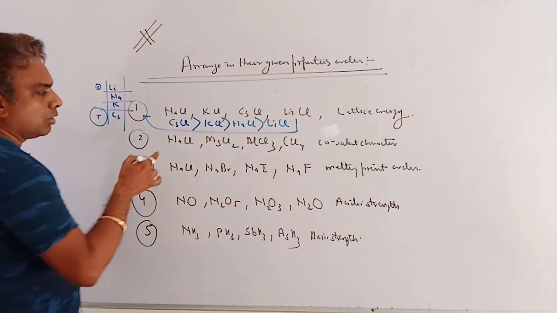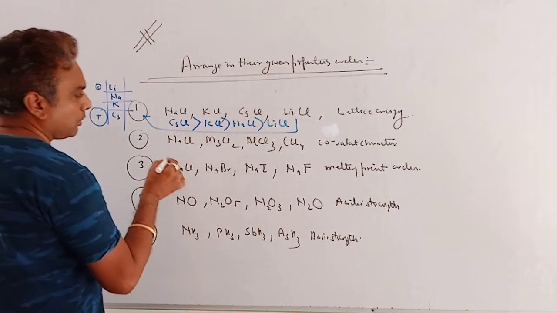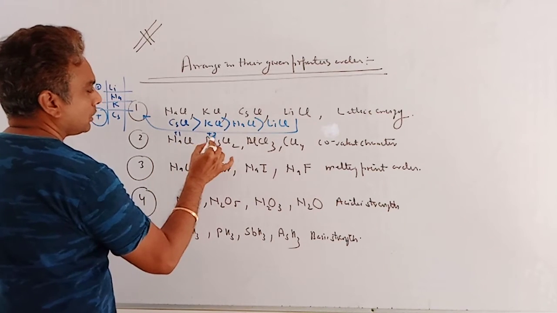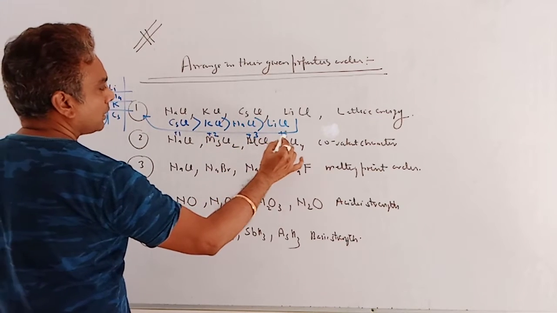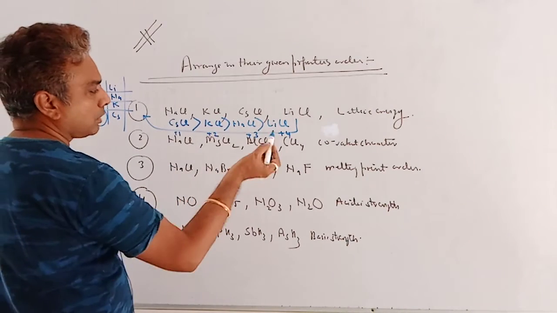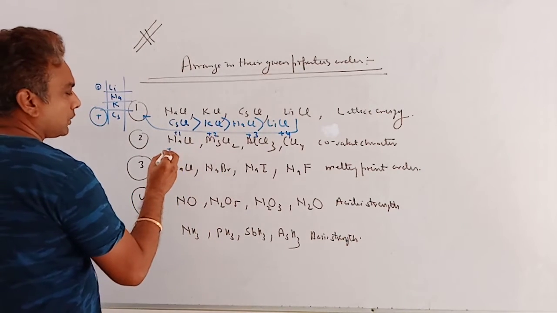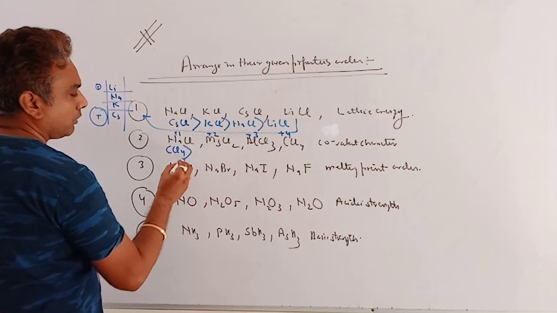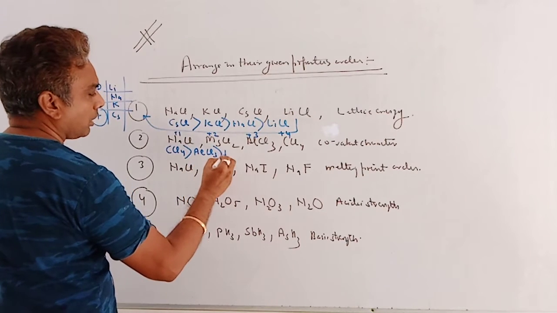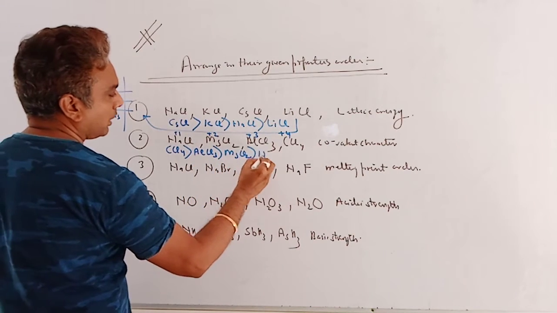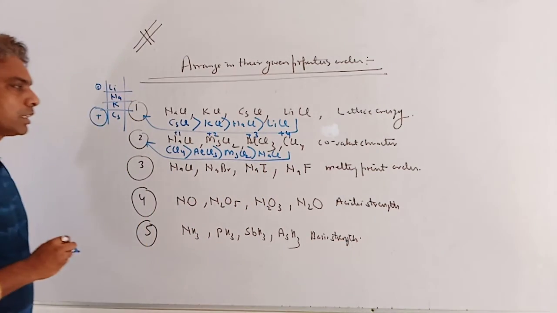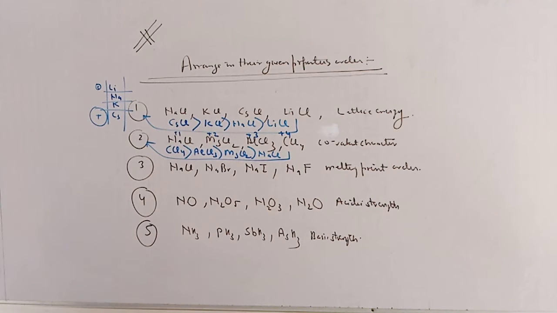Covalent character. So all these cations are different. With the help of charge of cation, here is sodium +1, magnesium +2, aluminium +3, carbon +4. Greater the charge of cation, greater the polarization, so maximum covalent character. So the answer will be CCl4, which has maximum polarization. Next AlCl3, then MgCl2, then NaCl. This is the covalent character order in case of all these chlorides.